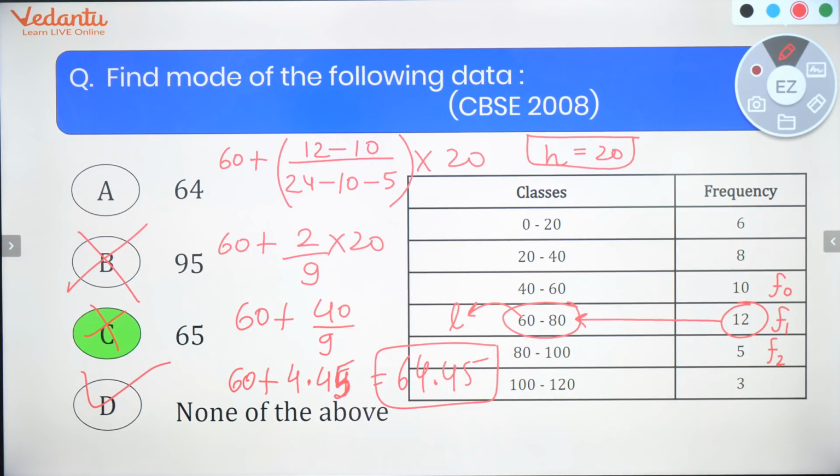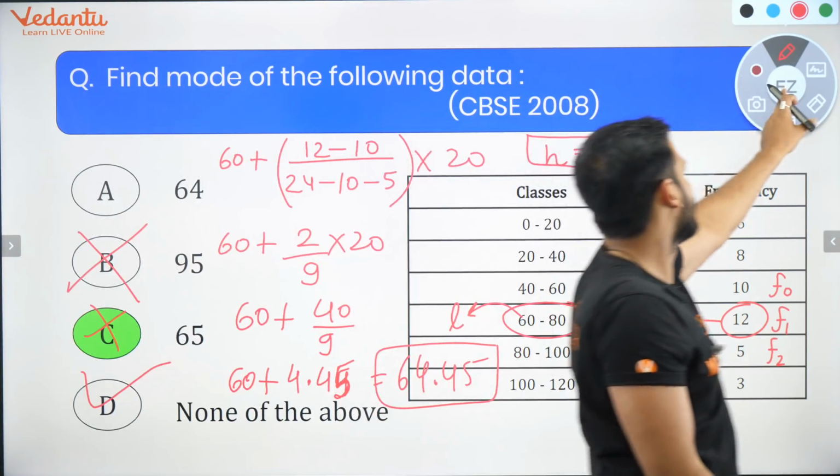Is it clear? 64.45. And if you round it off, but rounding off is not required. Why round off? Both the values are very close, 64 and 65. So in this case, I'll say it will be none of these. 64.45 is the correct mode. Right? Very good. Nice. Let's move to the next question.